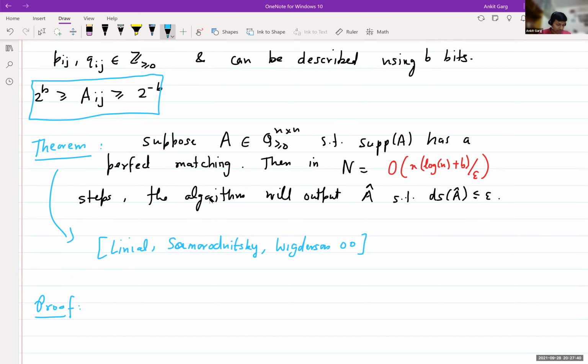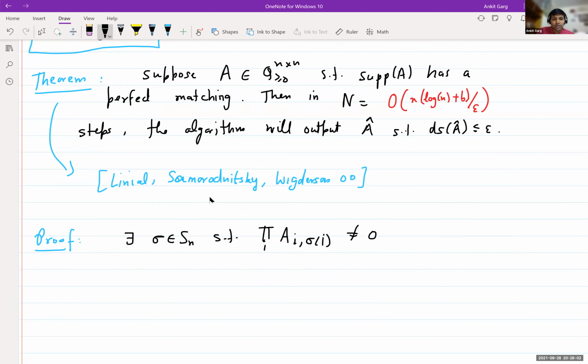Again, the invariant polynomial that we considered will come in handy. There exists a perfect matching, which means there exists a permutation sigma such that the product over i of A i, sigma i is non-zero. Without loss of generality, let's consider sigma to be the identity, so that the product of the diagonal entries is non-zero.